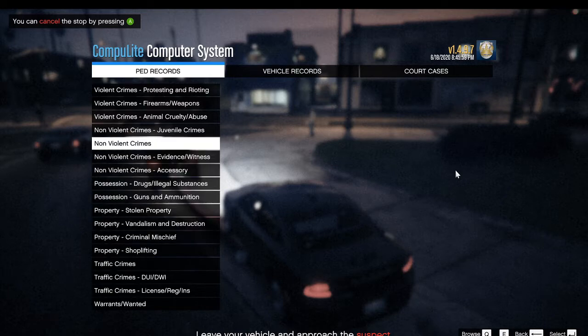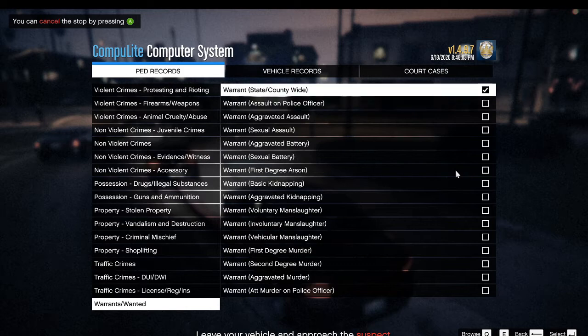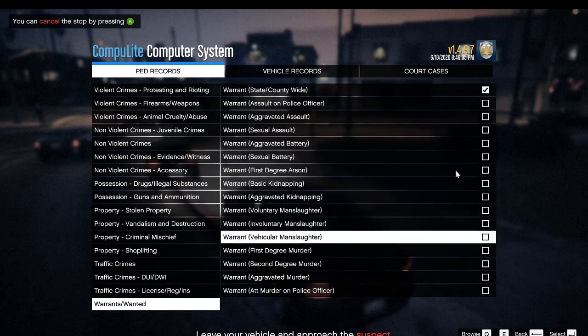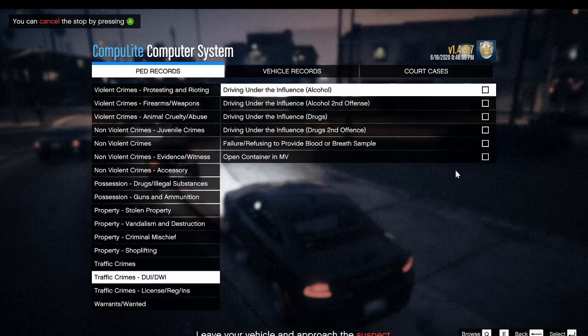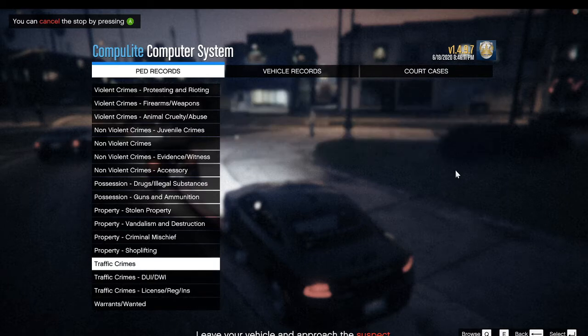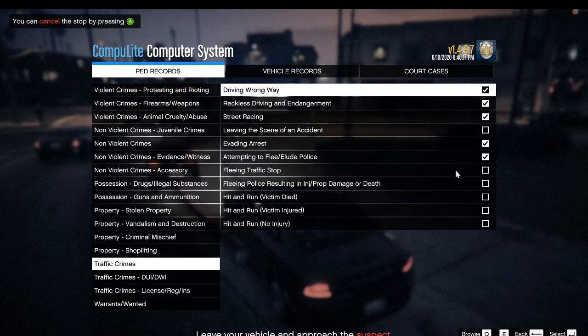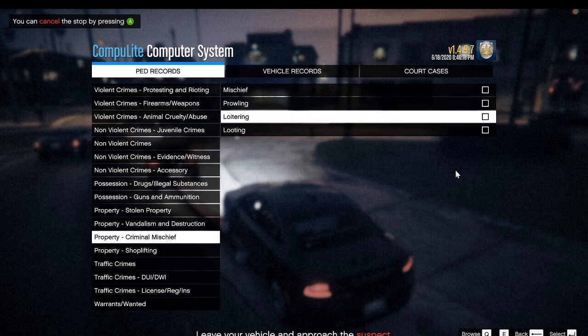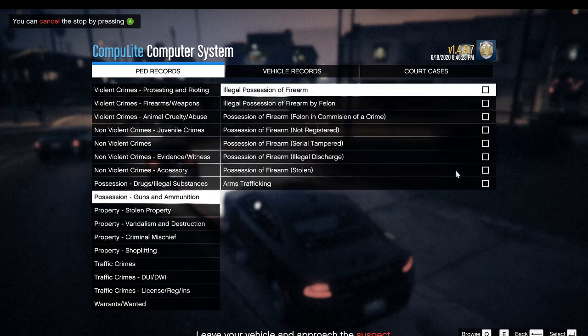I mean, you get a lot more stuff, guys. You can look at warrants, first degree warrants, license, stuff for DUIs. We're just going to add a couple of fake charges on her.